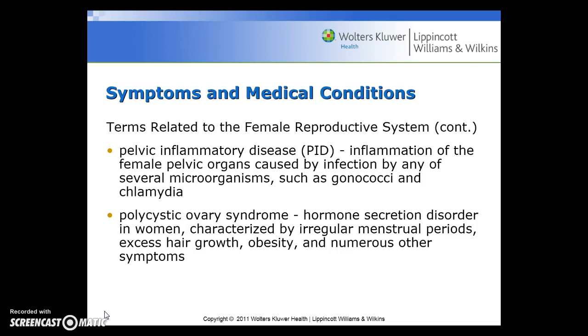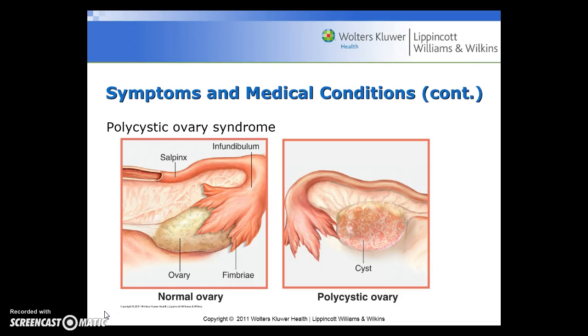Pelvic inflammatory disease, or PID, is the inflammation of the female pelvic organs caused by infection by any of several microorganisms, such as gonococci and chlamydia. Polycystic ovarian syndrome, sometimes PCOS as well, is the hormone secretion disorder in women, and it's characterized by irregular menstrual periods, excess hair growth, obesity, and numerous other symptoms.